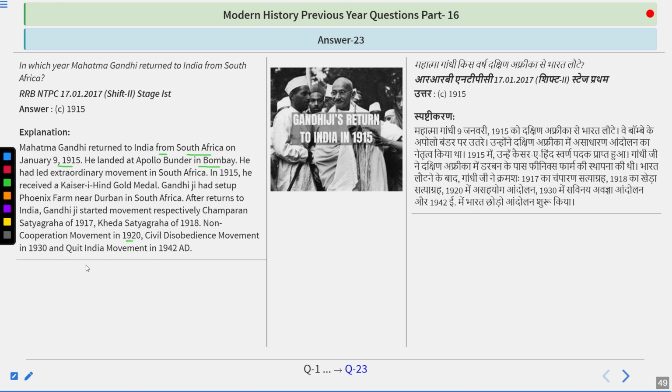In South Africa also, he started Satyagraha against the Asian Registration Act and the Marriage Act that were introduced by the British in South Africa. Gandhiji also established Tolstoy Farm in South Africa, and he was highly influenced by the writings of Leo Tolstoy. For the principles of Satyagraha and non-violence, Gandhiji was influenced by Leo Tolstoy. So remember, the answer is 1915.